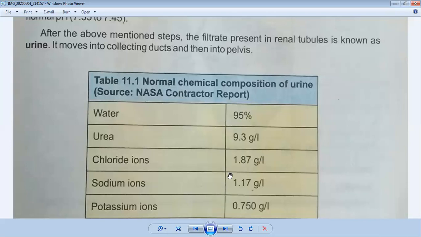After that, we will discuss the next topic, the osmoregulatory function of the kidney. When we started the chapter, we have seen.